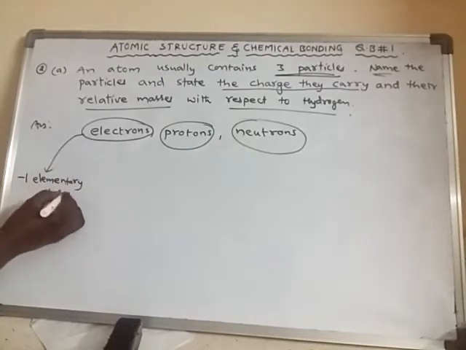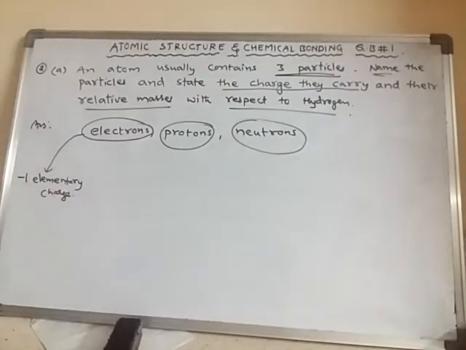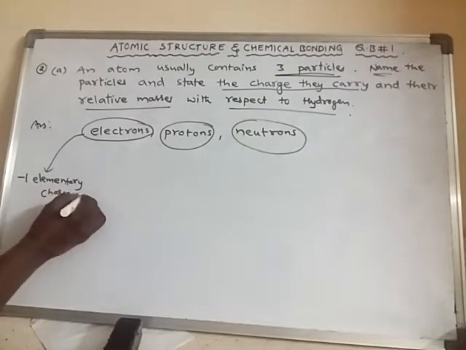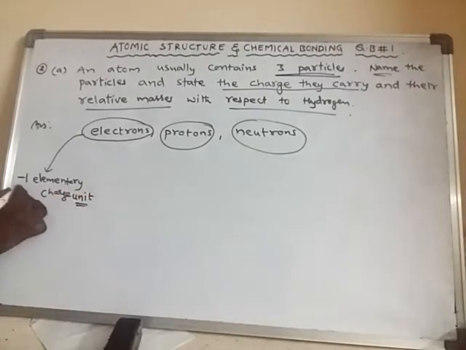Elementary charge. So -1 elementary charge unit. Every electron will have -1 unit, that means -1 charge. If there are 2 electrons, then they will have -2 charges together.